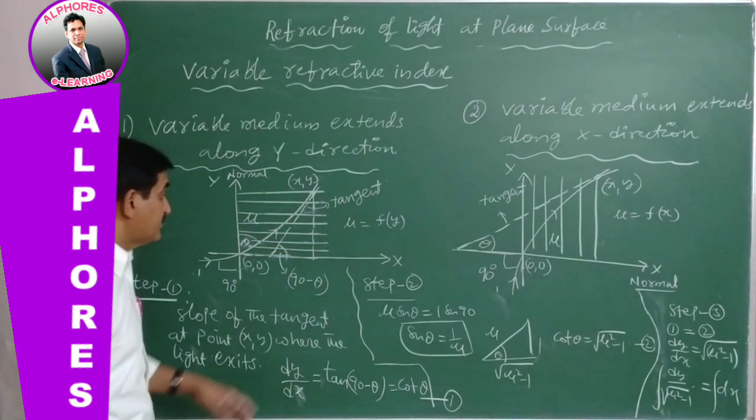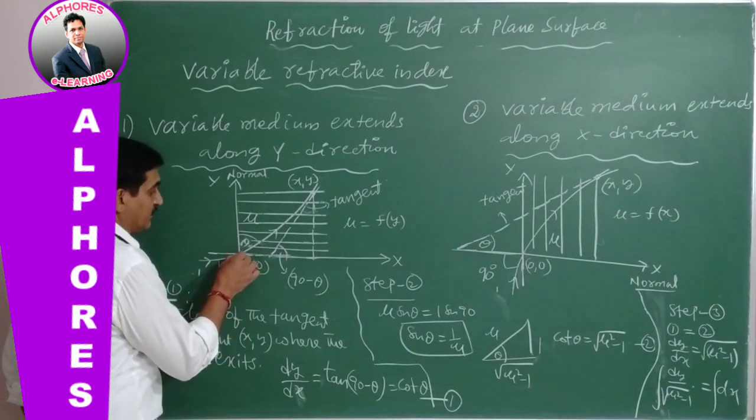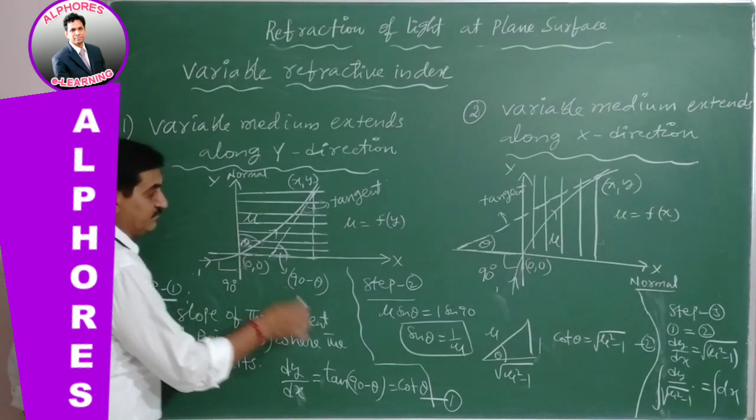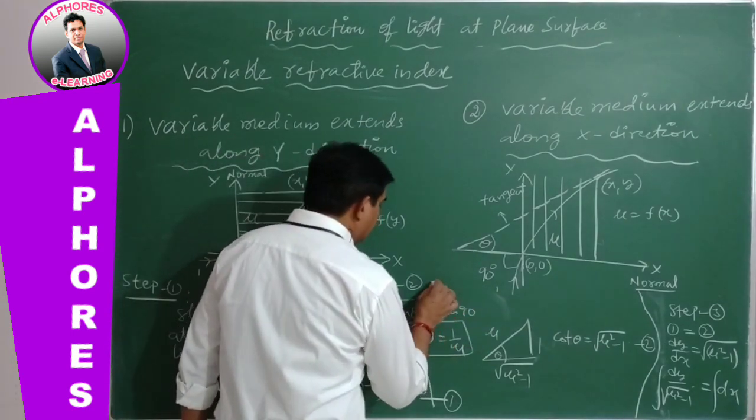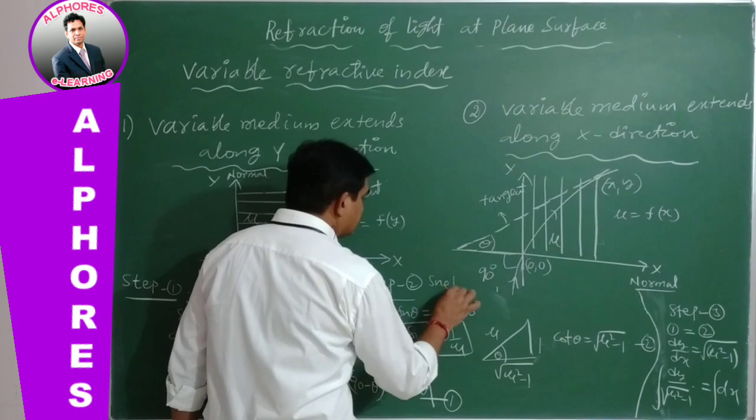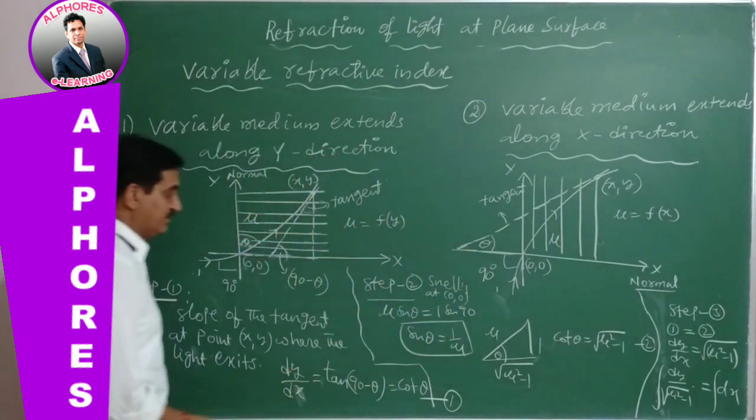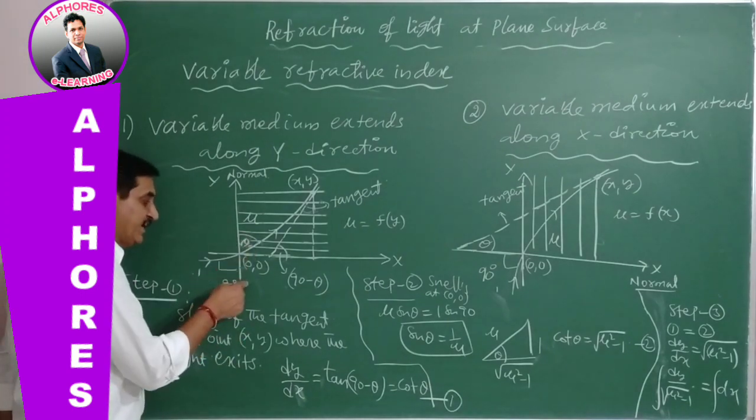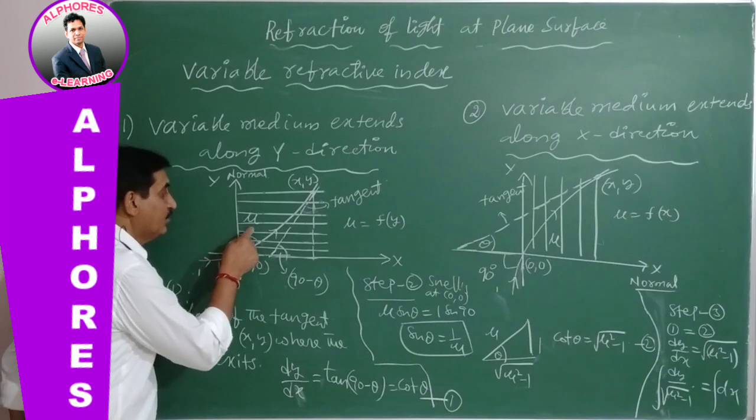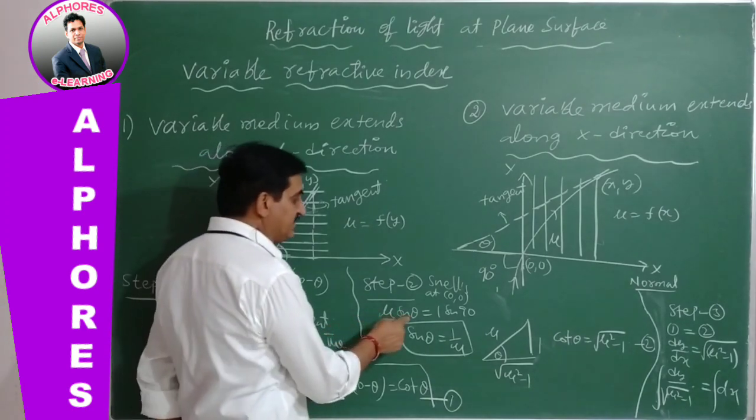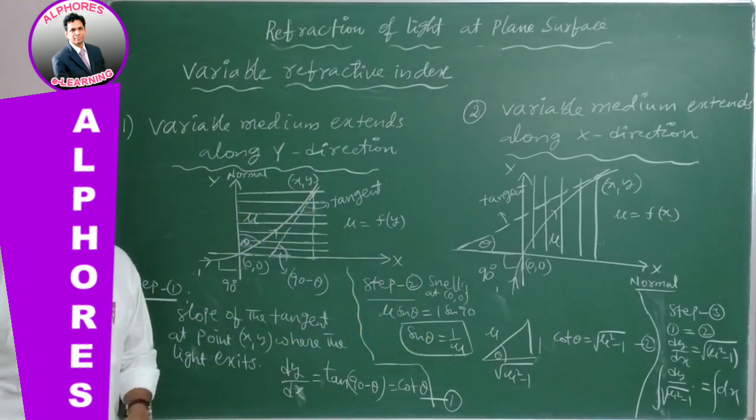Step 2: apply Snell's law at 0, 0, the origin. So this is the medium, this is the air medium. 1 into sin 90 is equal to mu into sin theta. Mu into sin theta is equal to 1 into sin 90. Sin theta equals 1 by mu.